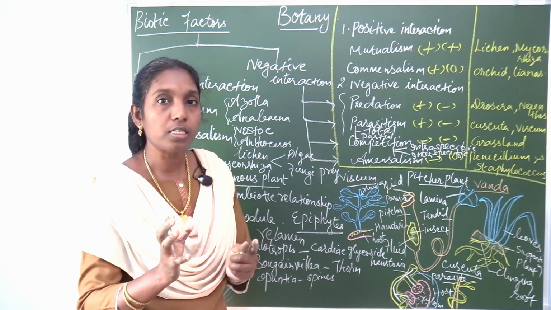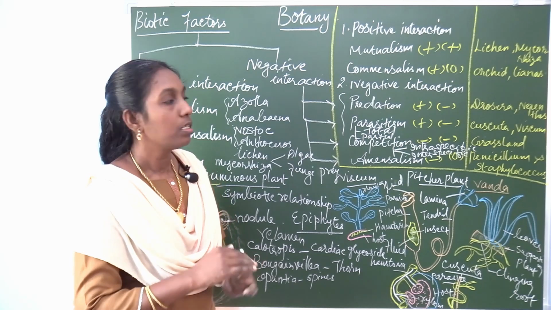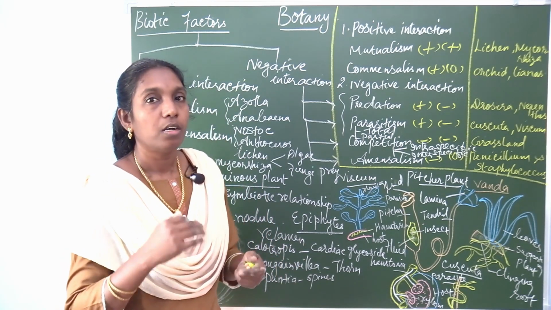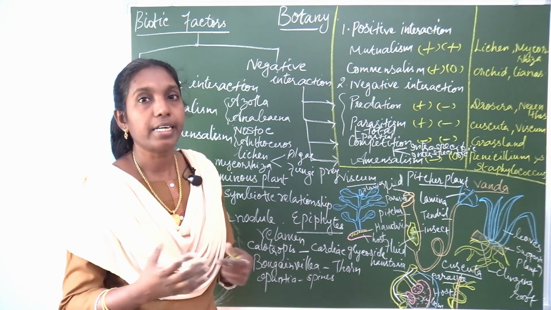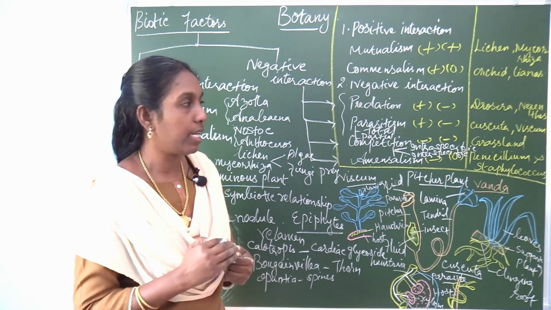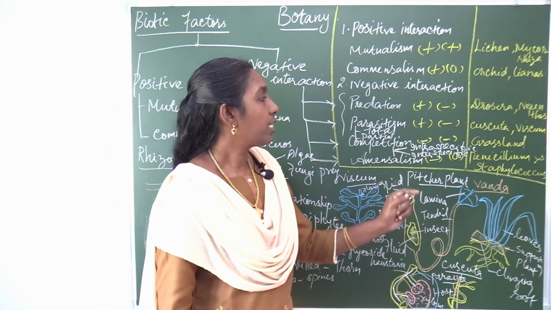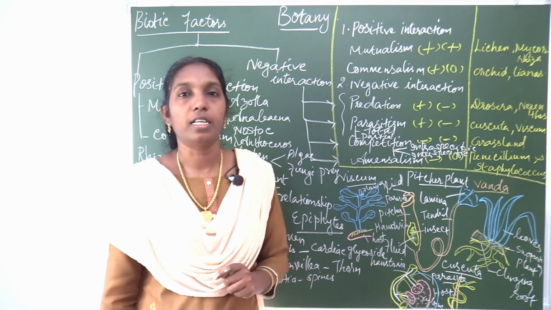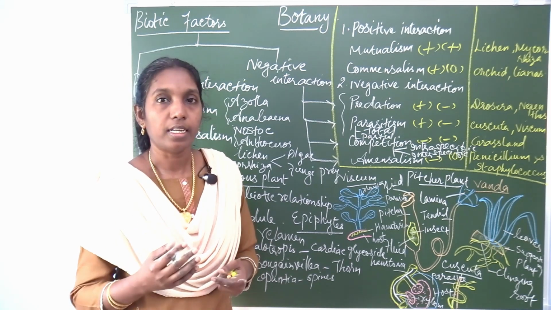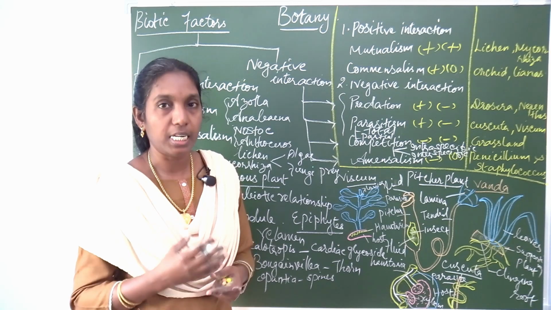The one organism which inhibits does so by certain secretions. There are some allelopathic secretions secreted to inhibit. For example, the fungus Penicillium notatum produces penicillin.